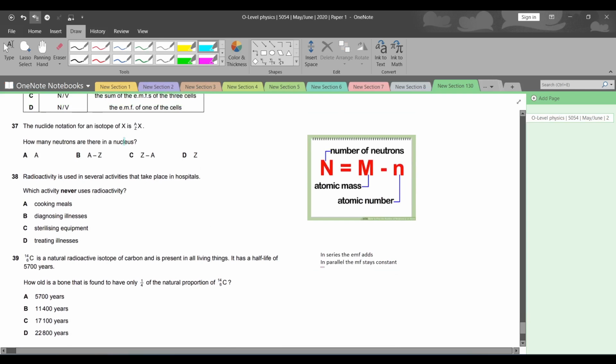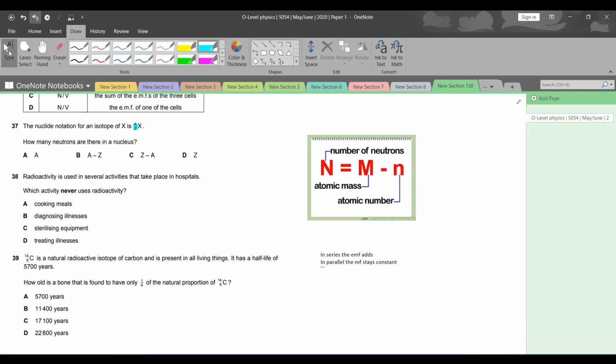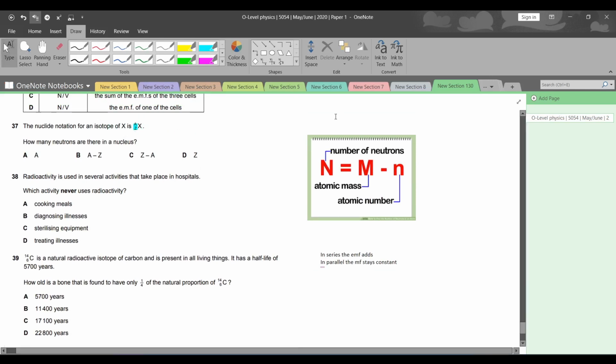Question number 37. The nuclide notation for an isotope of X is AZ. A is representing the mass, or we can say the atomic mass.